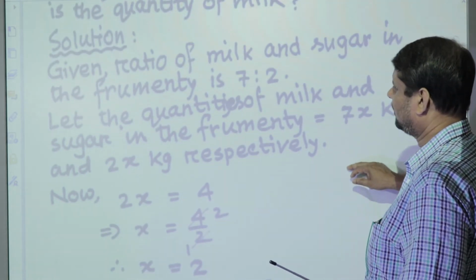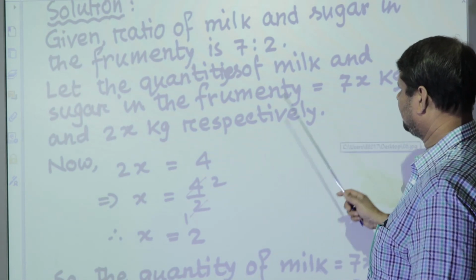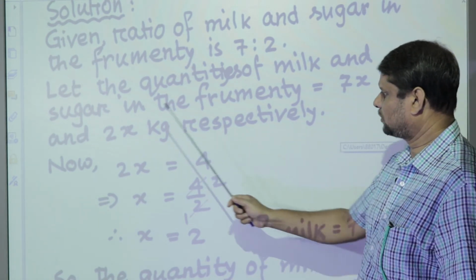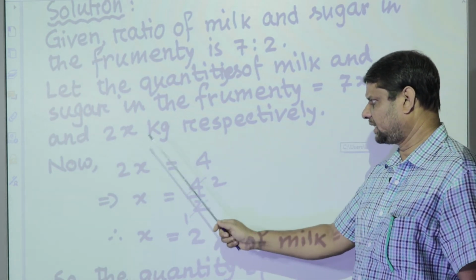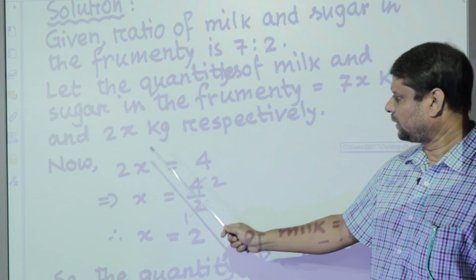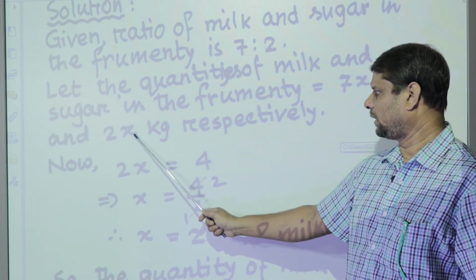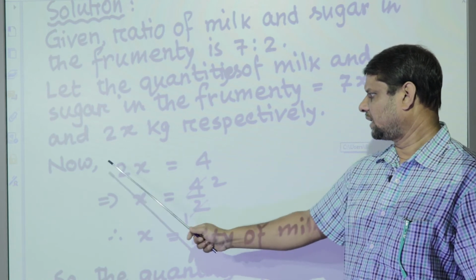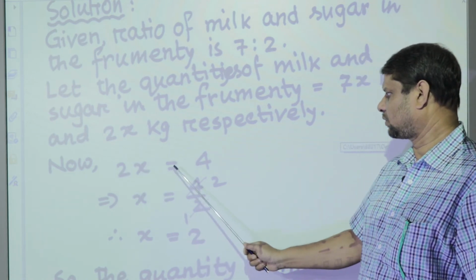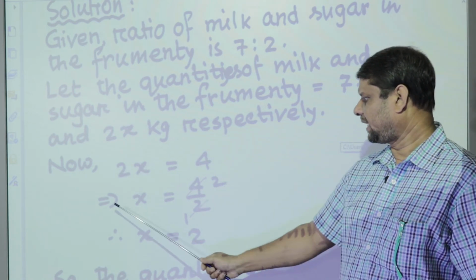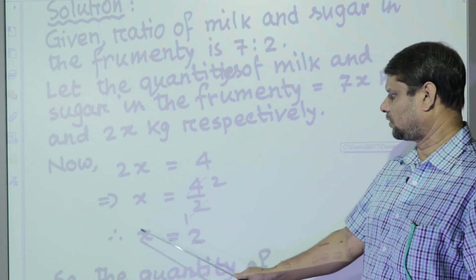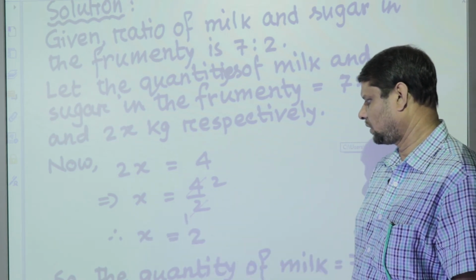On the other hand, we have let the quantity of sugar be 2x kg. So now we will get the equation 2x is equal to 4. It implies that x is equal to 4 by 2. After calculation we will get x is equal to 2.